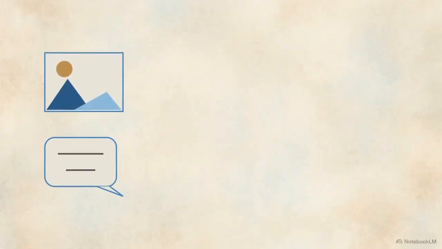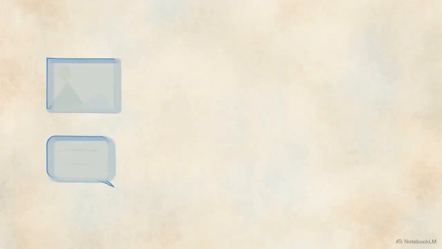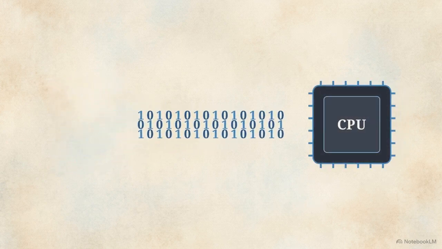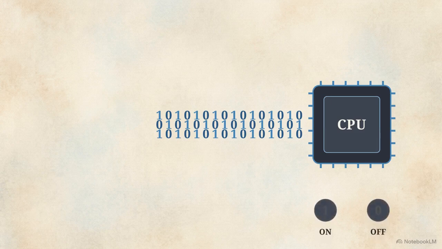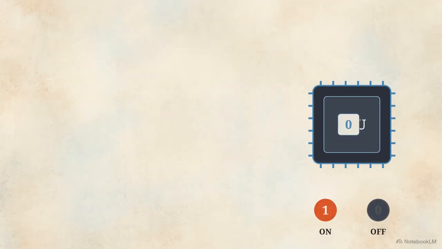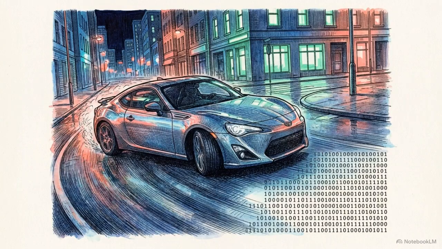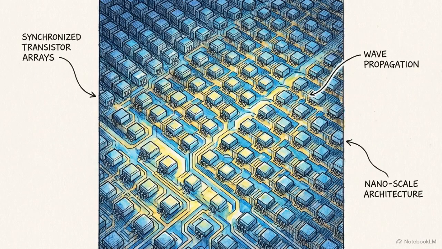Processors are oblivious to human concepts. This diagram shows a complex file, like a photo or a text message, being stripped down into a simple stream of ones and zeros. Processors only recognize two basic electrical states, on and off. This raises a question. If a chip only speaks in ones and zeros, how can it render a hyper-realistic, multicolored video game environment? Everything a computer does is an illusion. It is the result of billions of microscopic switches following blind instructions in perfect synchronization.